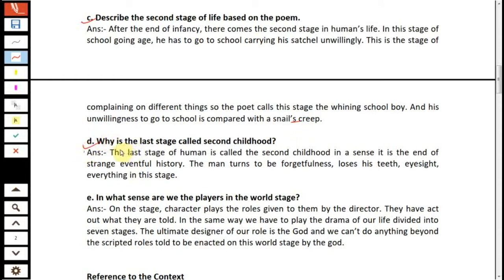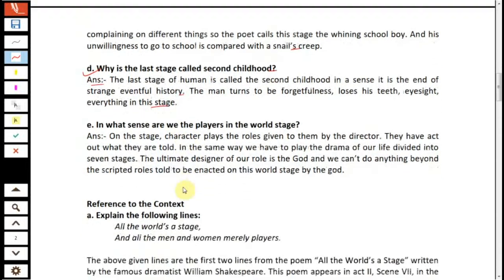Question number D, why is the last stage called second childhood? The answer is, the last stage of a human is called the second childhood. In a sense, it is the end of this strange eventful history. The man turns forgetful, loses his teeth, eyesight, everything in this stage. He becomes like a child in this stage. That is why it is called the second childhood.